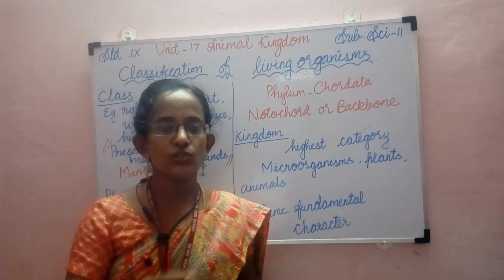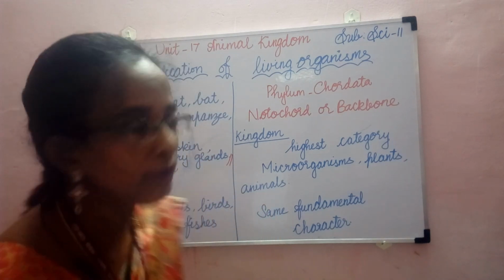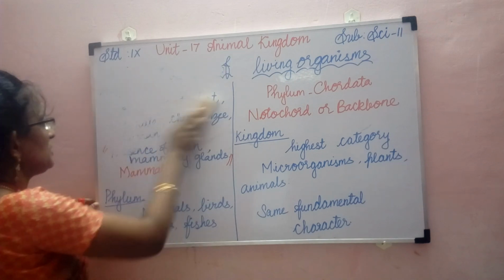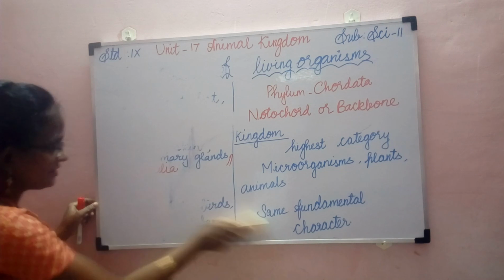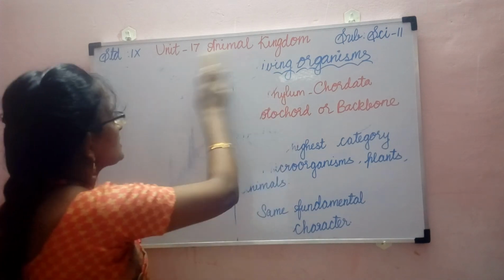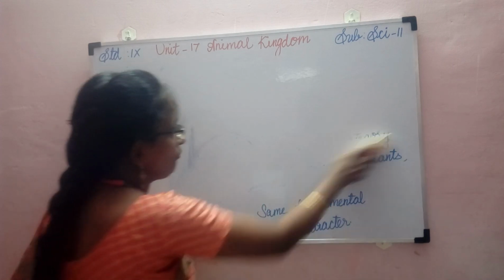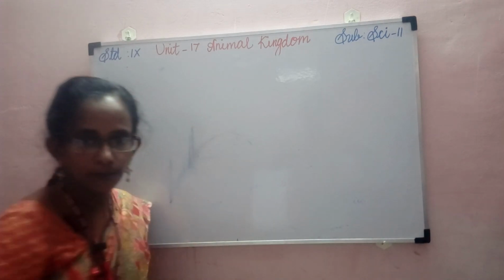So the taxa of living organisms in a hierarchy of categories are as follows. Let me write it so that you can easily understand. So this is the hierarchy of classification. Which is the highest level in the hierarchy of classification? Yes, that is kingdom.